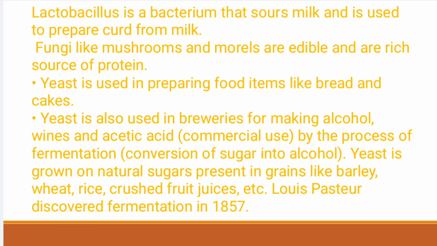So yeast is a very important useful microbe which belongs to the category of fungi, and it is used in breweries for making alcohol, wines and acetic acid. And the process is fermentation, which was discovered by Louis Pasteur in 1857.